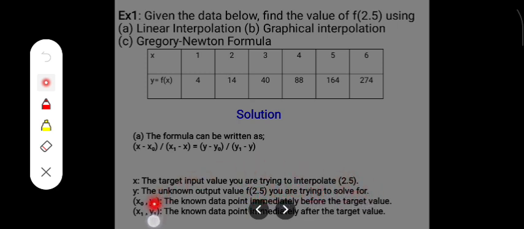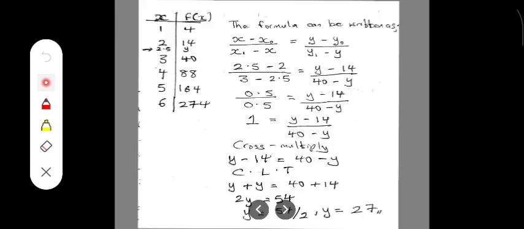The s naught and y naught are the known data points immediately before the target value, while s subscript 1 and y subscript 1 are the known data points immediately after the target value. You can decide to rewrite the tabular data points in a vertical format like this.